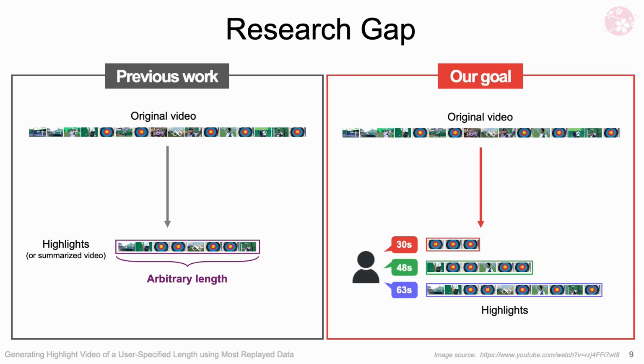In response to this problem, our goal is to develop a system for auto-generating highlights of a user-specified length for the first time. If a user wants a 30-second highlight, our system generates a 30-second highlight. Or if a user wants a 60-second highlight, then our system generates a 60-second highlight. It also works for any other specified lengths like 100 seconds, 3 minutes, 5 minutes, etc.